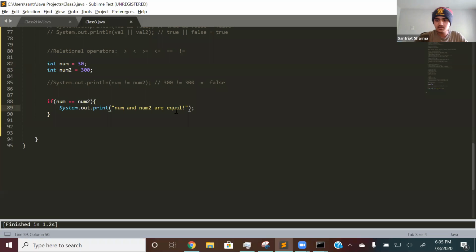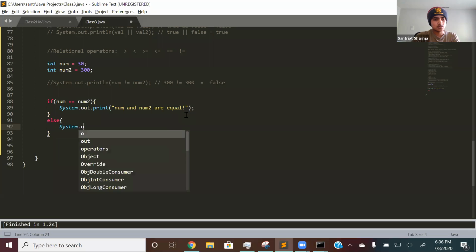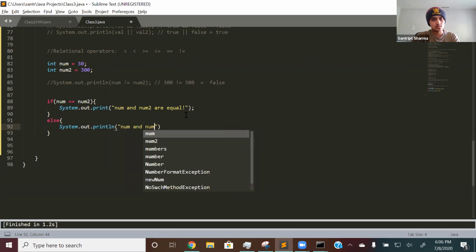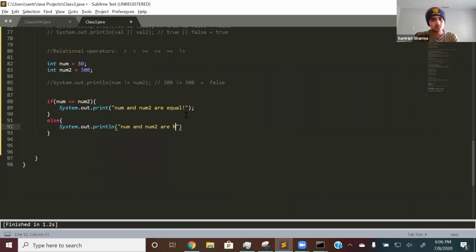So this is where I will introduce else, the else statement. So let me show you the formatting. So else, system.out.print, num and num2 are not.